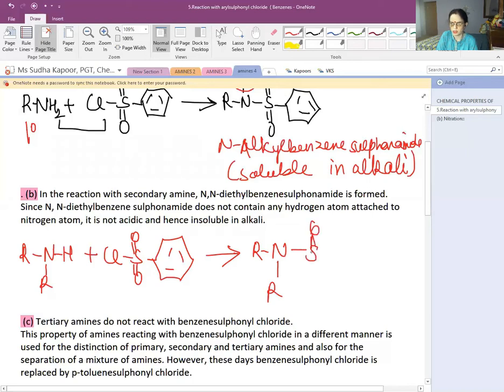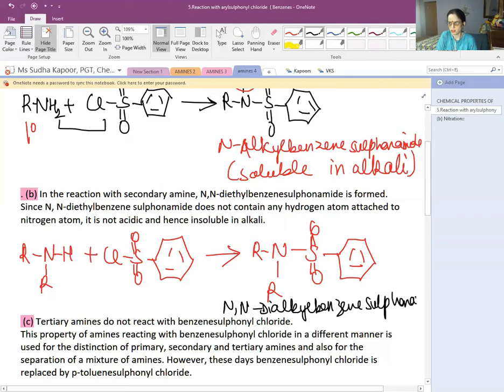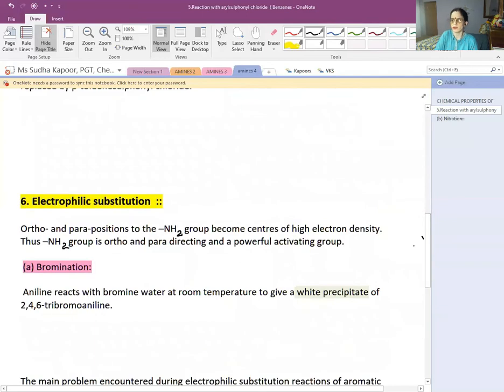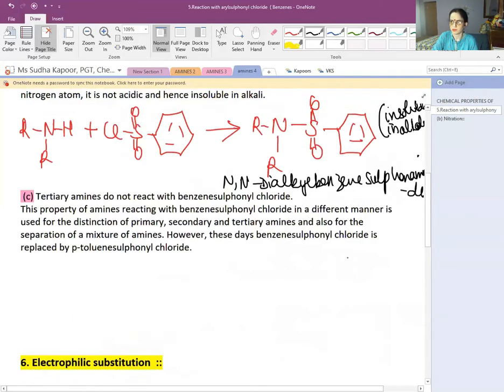We will get a product known as N,N-dialkyl benzene sulfonamide. But there is no H present on the nitrogen atom. So it is going to be insoluble in alkali.